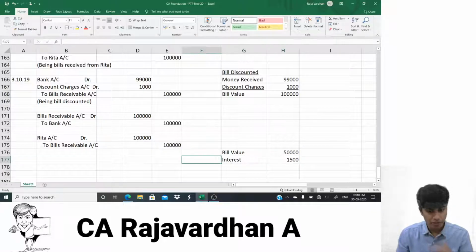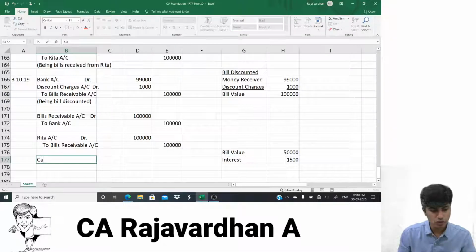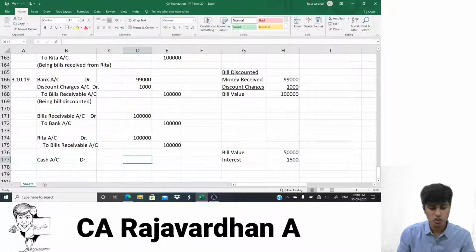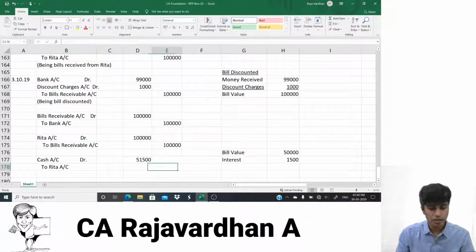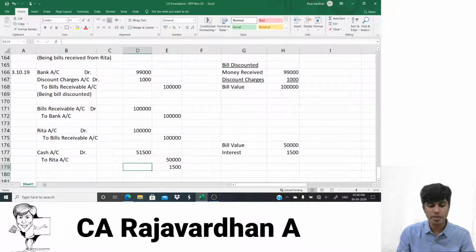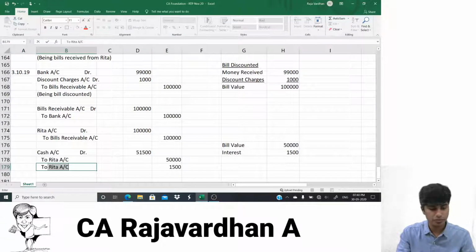From whom? From Rita. Now concentrate. We are receiving money, so we have to write cash account debit. Why cash account debit? Cash is an asset. When received, it will increase, and when an asset is increasing, we need to debit it. So how much will we receive? We receive 51,500. From whom are we receiving? Rita. I'll write to Rita. Rita was supposed to pay us 50,000. She is paying 50,000 against the money that she needs to pay. The additional 1,500 that she paid us is basically our income. Interest income account. So I'm creating it further.